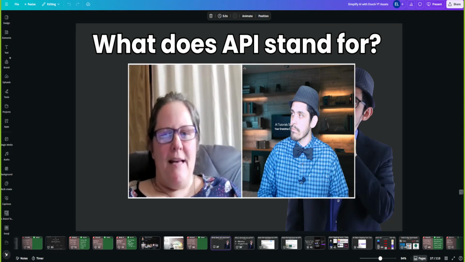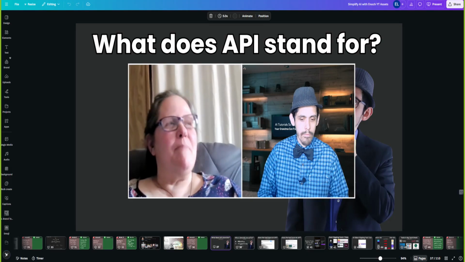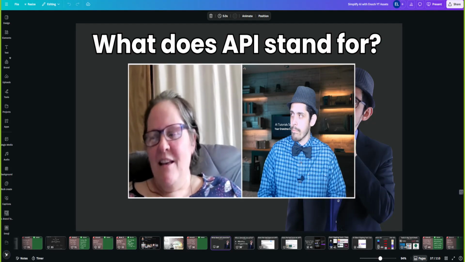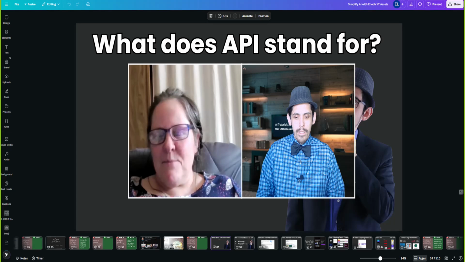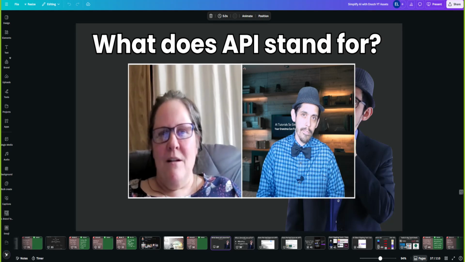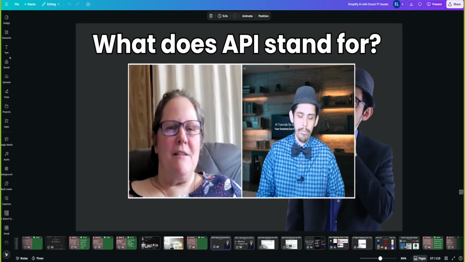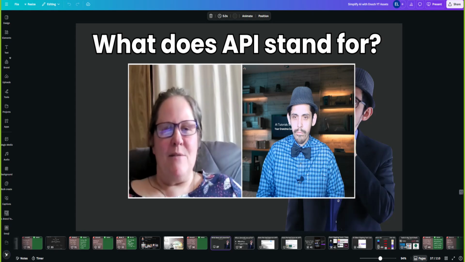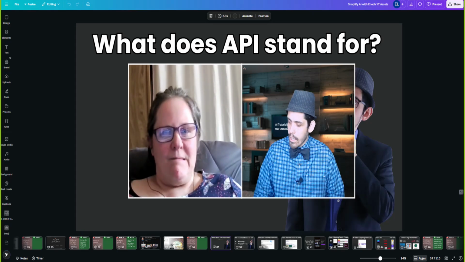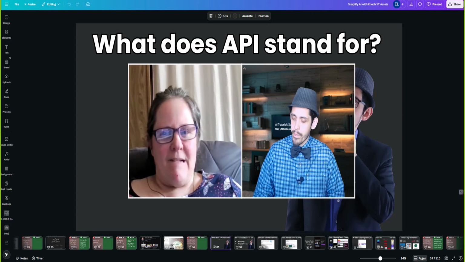I'm not sure what API is. I hear it back and forth here and there, and I understand that it has something to do with different apps, but that's about as far as my understanding really is with it. Yeah, that's how I was for several years too.